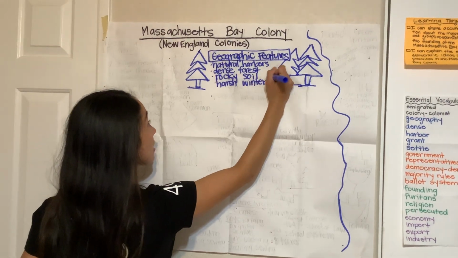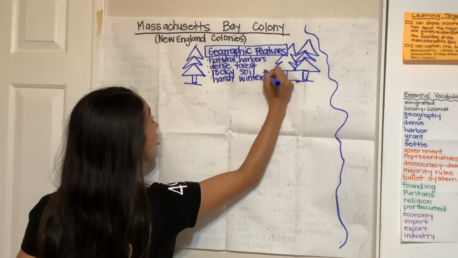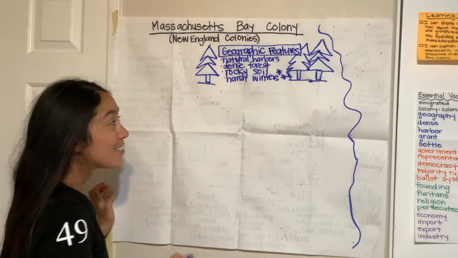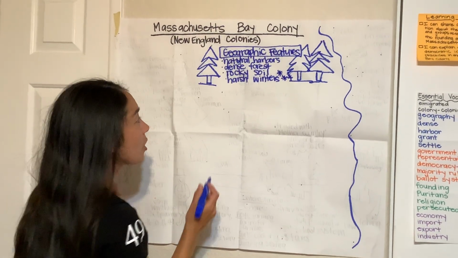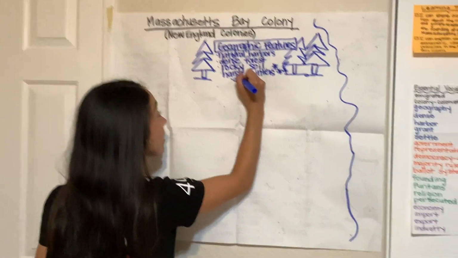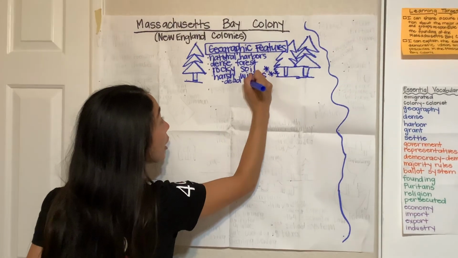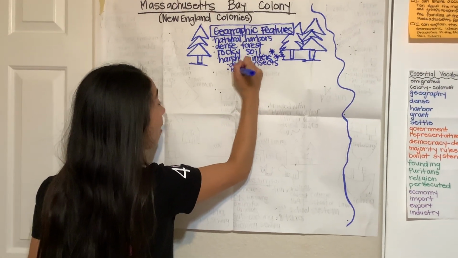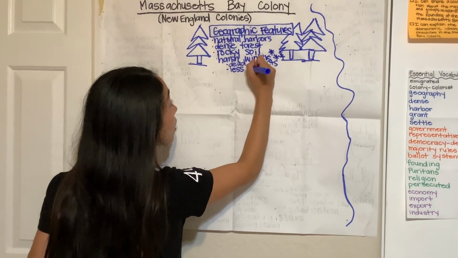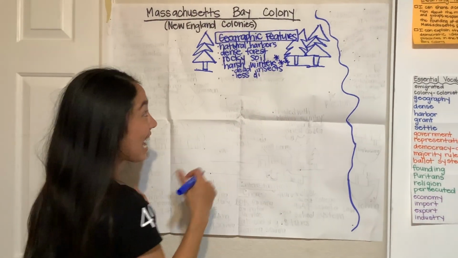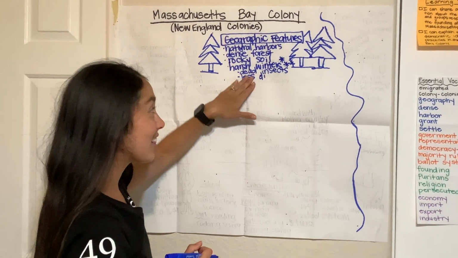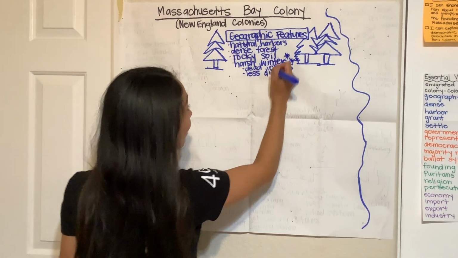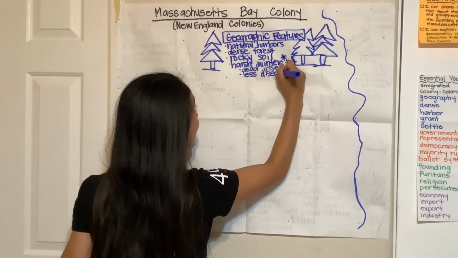The Massachusetts Bay Colony had harsh winters. Say that with me. Harsh winters. Because of their harsh winters, it was so cold in the Massachusetts Bay Colony. With the cold weather, insects were dying. So they had a lot of dead insects. Say that with me. Dead insects.